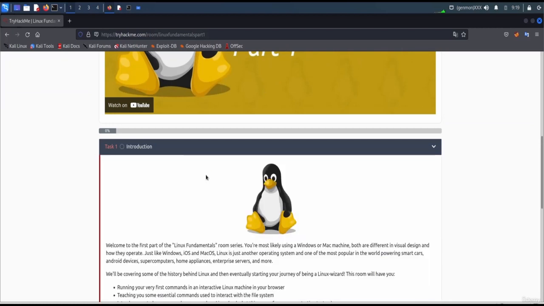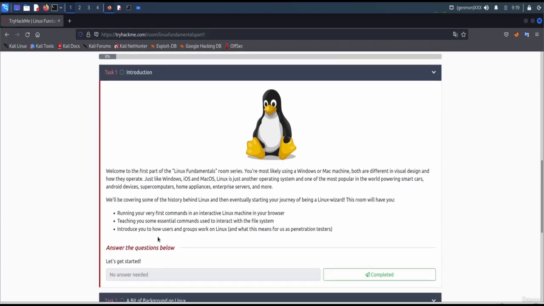Welcome to the first part of the Linux Fundamentals room series. You are most likely using a Windows or a Mac machine. Both are different in visual design and how they operate. Just like Windows, iOS, and macOS, Linux is just another operating system and one of the most popular in the world, powering smart cars, Android devices, supercomputers, home appliances, enterprise servers, and more. We will be covering some of the history behind Linux and then starting your journey of being a Linux wizard. This room will have you running your very first command.